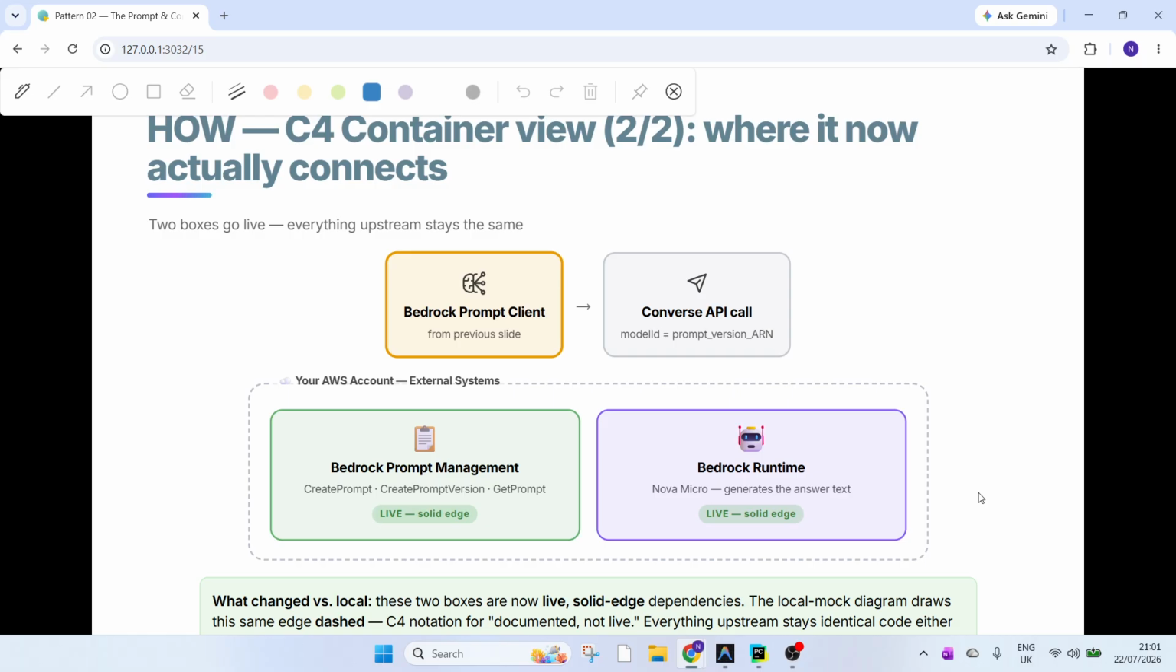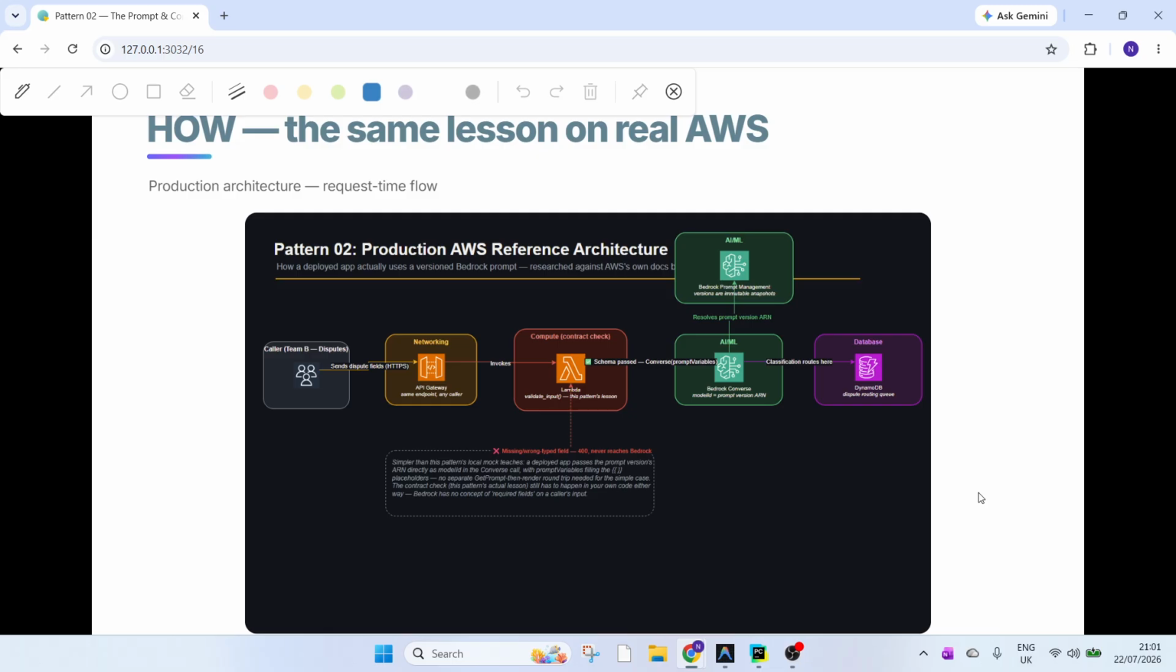Create prompt is allowed by AWS, which you can directly hook in. Okay, so now just to showcase the production architecture, how you're going to build it for real. Any team hits the API Gateway. Just assume that the caller hits the API Gateway as the front door.